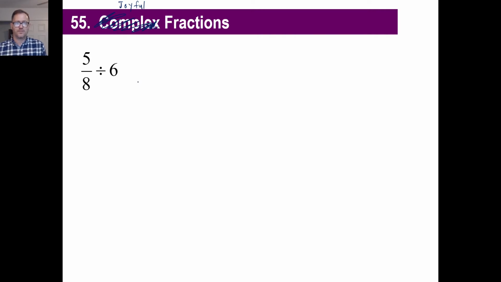Well, like most of the stuff we do in algebra, it goes back to actual numbers where somebody goes, hey, this works every time. We can do it with A's and X's and Y's and with all this jazz. So look at this. You tell me how to do this problem. Let's say you're explaining to a younger sibling. How would you explain it to them without using violence? Okay. Well, obviously you go, okay, if you're dividing, first we'll call that 6 over 1, right? And if you divide a fraction, you take the second fraction and you flip it, and then you multiply, and then you go, oh, that's going to be 5 on top, and then 8 times 6, and there you go, and you got it.